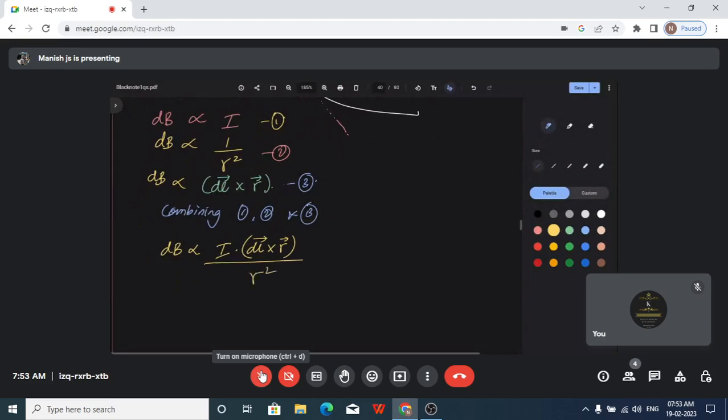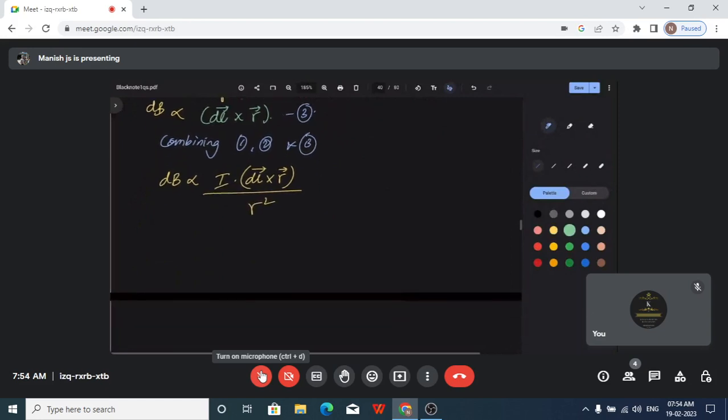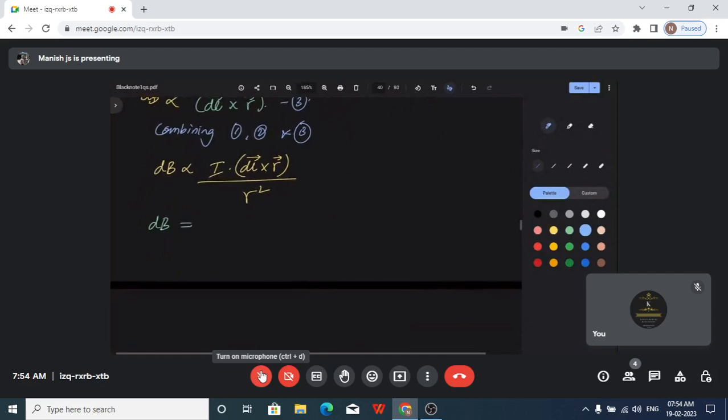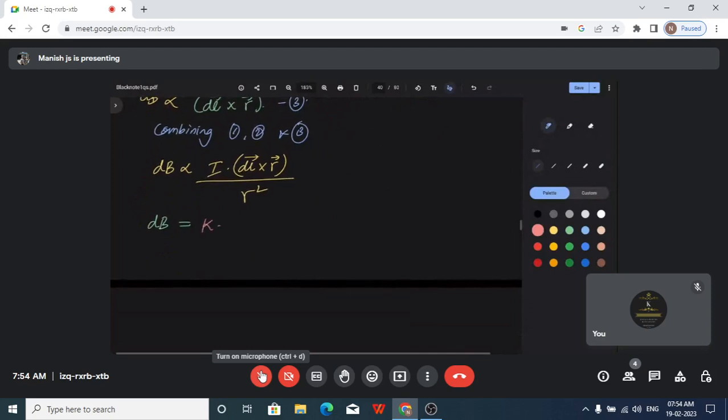Okay? Now I want to remove the proportionality sign. If I want to remove the proportionality sign, I should introduce a proportionality constant. That constant is called k. So we will take it as k. So k times I. Now we are going to expand the cross product. What is a bar cross b bar?